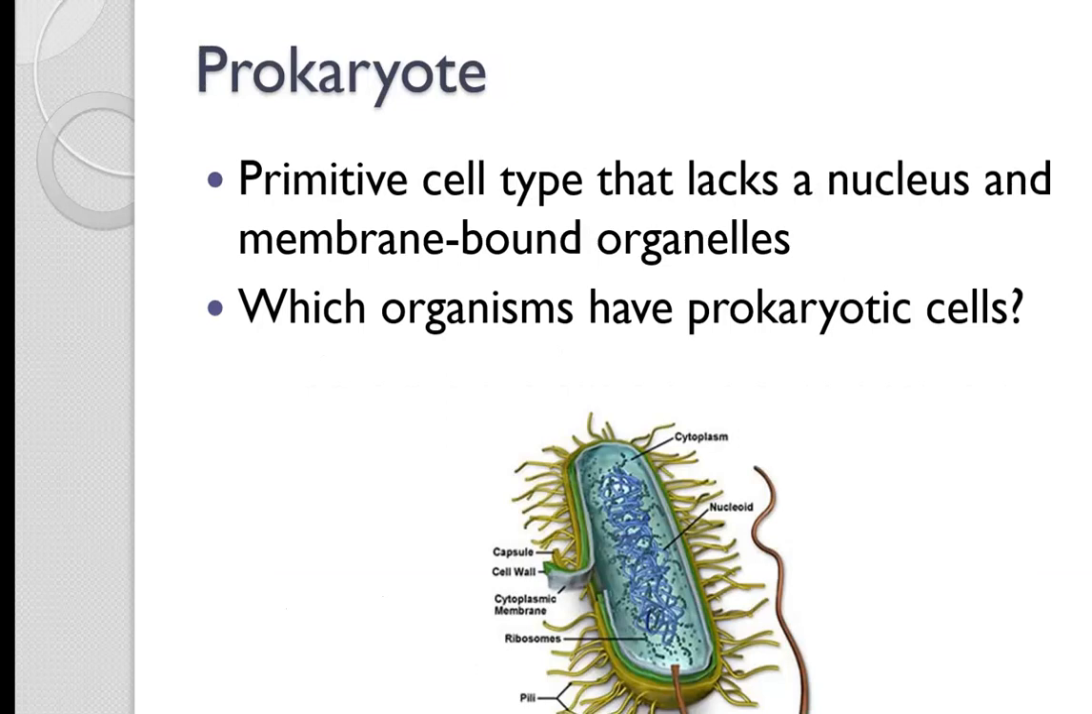Okay, so a prokaryote is a cell that has no nucleus. A lot of times I like to tell students, prokaryotes have no nucleus. So which organisms have prokaryotic cells? Do you guys know what organism is being shown on the screen? Okay, that's a bacteria cell. So for number 6, the only prokaryotic organism is bacteria. All other organisms on Earth are eukaryotes.